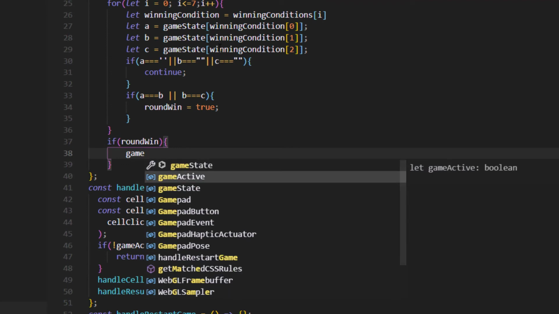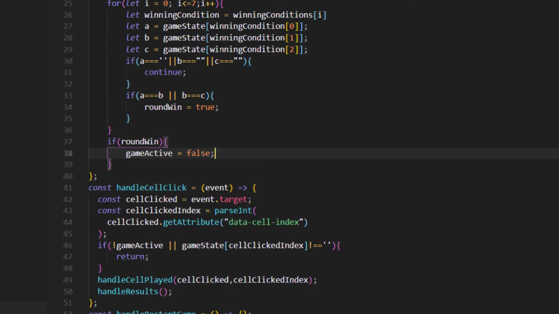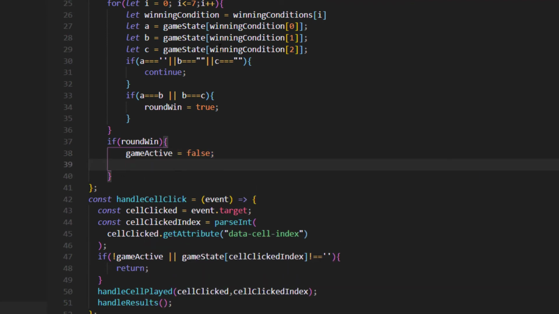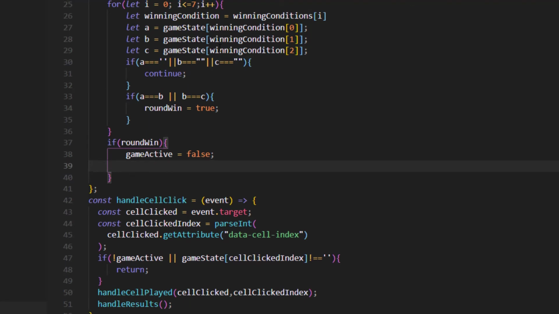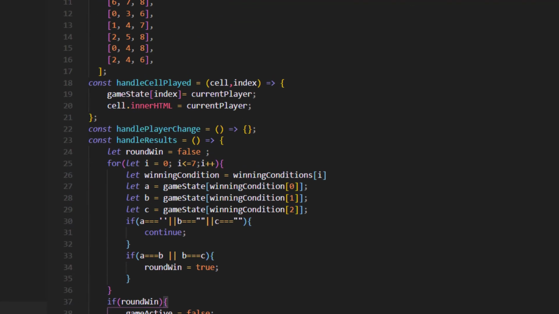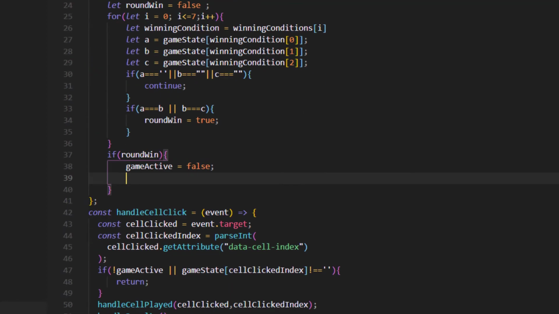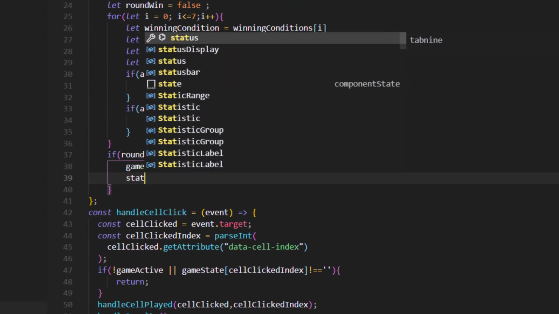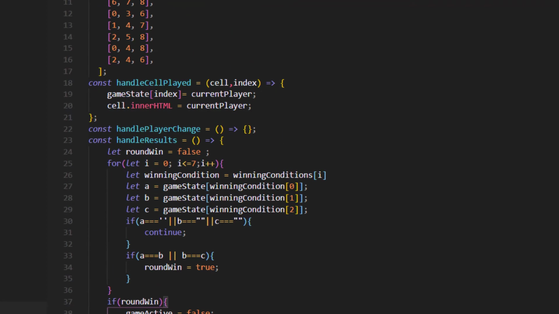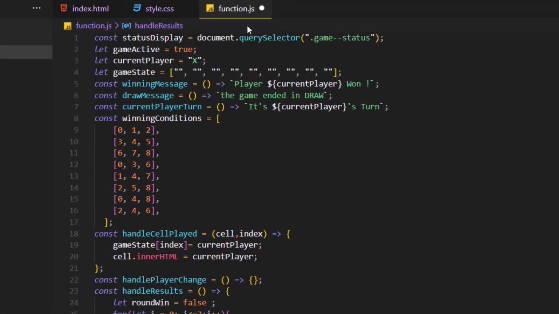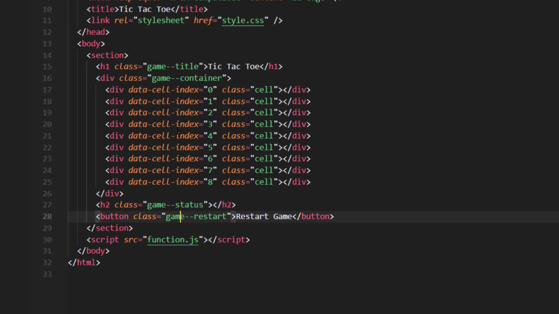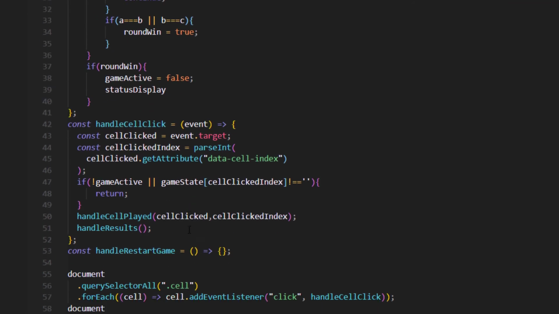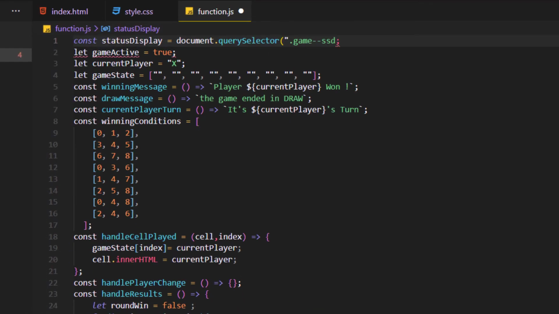The first thing, the game active is gonna be false, because we're gonna stop the game. And then we drop this winning message. We're gonna say status display, as you remember, is this little h2 here. So the status, what am I?